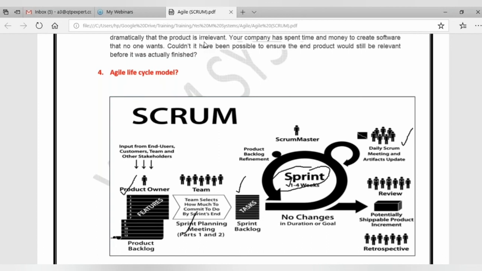But in waterfall model, that's not the case. They will give 100 requirements, and after 1 year, whether it is required or not, they have to take it. But here the end user can say what is required, what is their need now, and what is changing on a regular basis. Accordingly, the product backlog also can be changed.